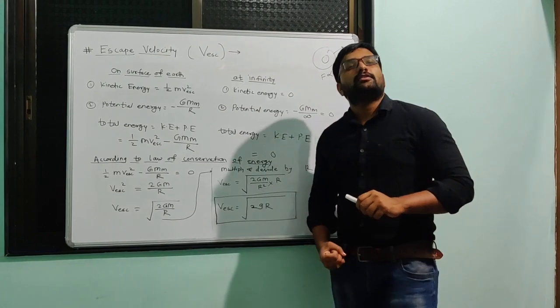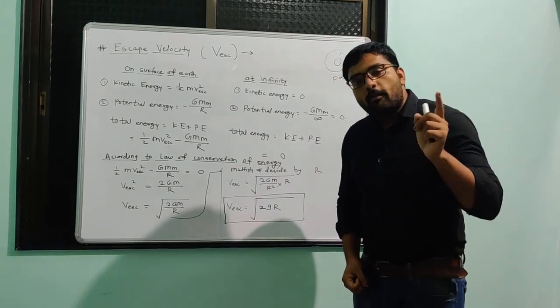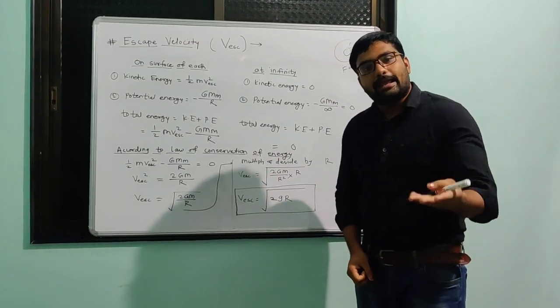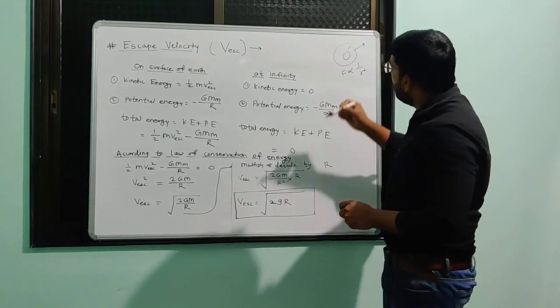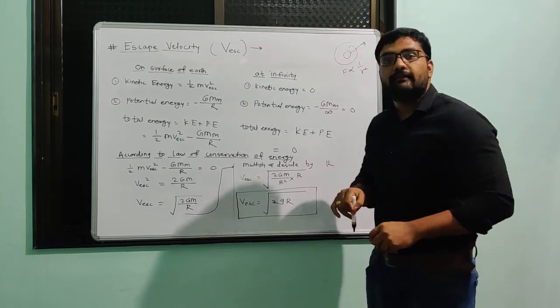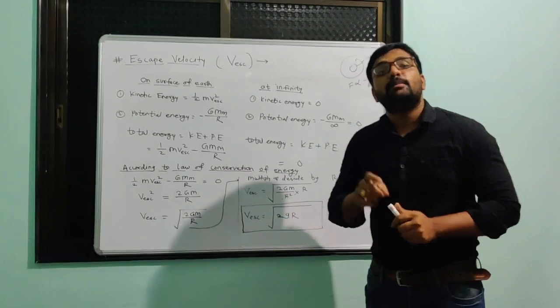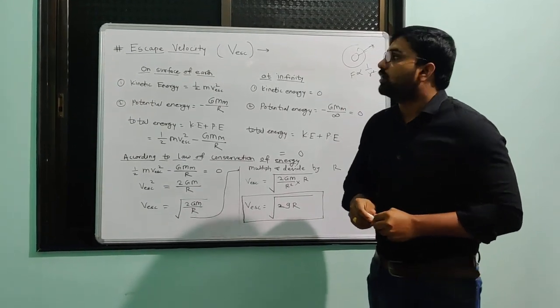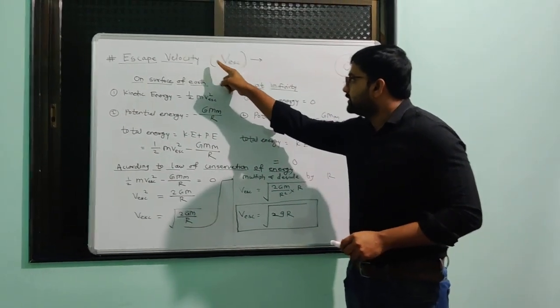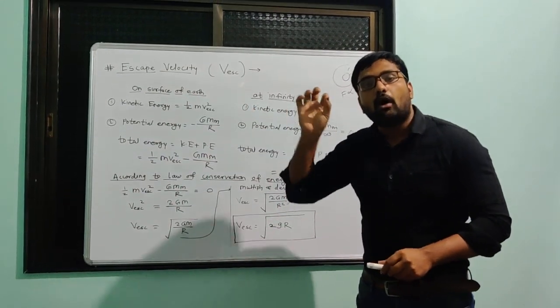That minimum velocity required for an object to escape, escape meaning to go away from Earth's gravitational influence, is called the escape velocity of that particular object.